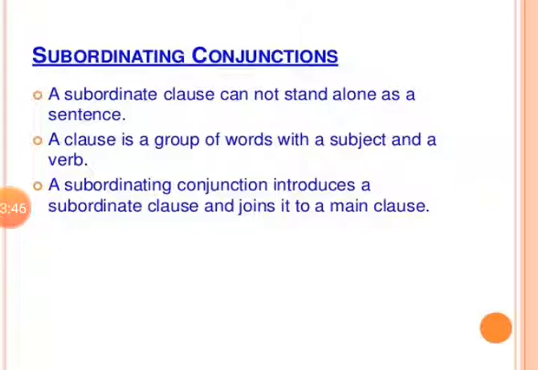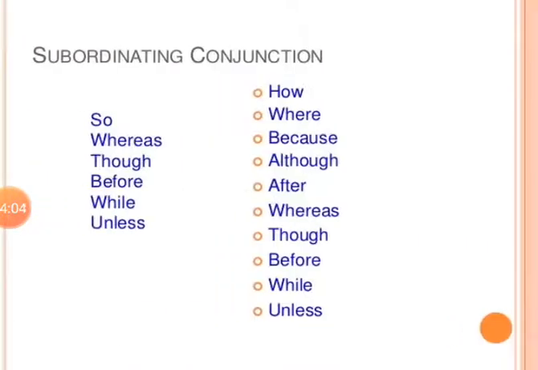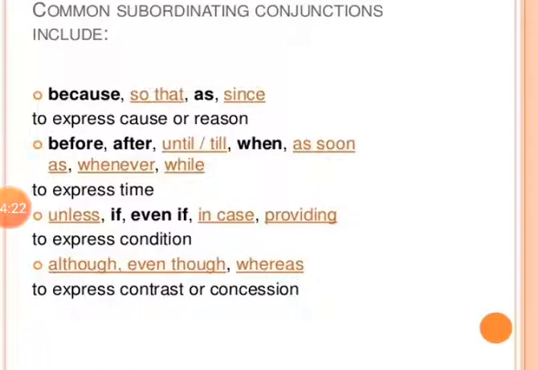What is a subordinating conjunction? The word which introduces the dependent sentence, which connects the dependent sentence, the subordinate clause, with the main clause, the main sentence, which is independent and makes its own sense. These are the examples of subordinating conjunctions. Kindly go through them: whereas, though, before, while, unless, how, where, because, although, after. You see how they are used?